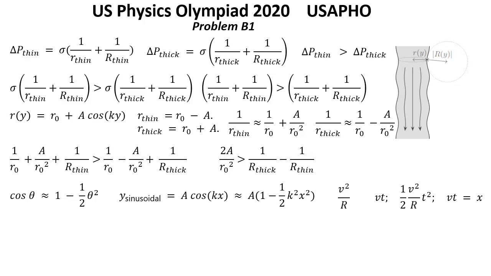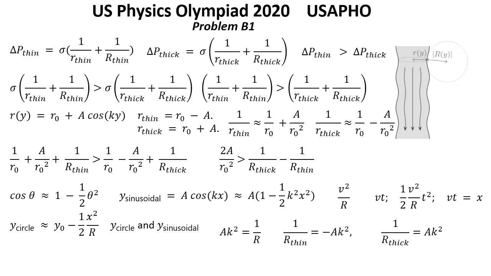If we set vt equal x, then the y position of the particle, y circle, is approximately equal to y0 minus 1/2 x squared over big R. Comparing, they give the same: A k squared equal 1 over big R.